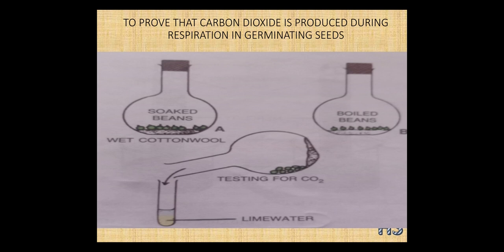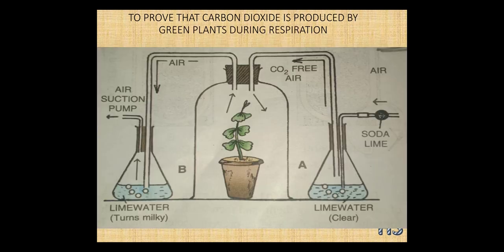Now, the previous experiment was related to the oxygen. So we have seen how much oxygen is necessary for the seeds to germinate. Now, seeds take in oxygen, that has been proved. But the gas which has been released is carbon dioxide only. We have to prove that seeds take in oxygen, but the gas which is going to be released by the seeds, is it carbon dioxide or some other gas? Let's understand.